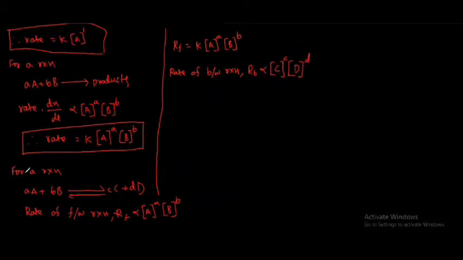In the general equation, a moles of A plus b moles of B gives c moles of C plus d moles of D is the forward reaction, and c moles of C plus d moles of D gives a moles of A plus b moles of B is the backward reaction.